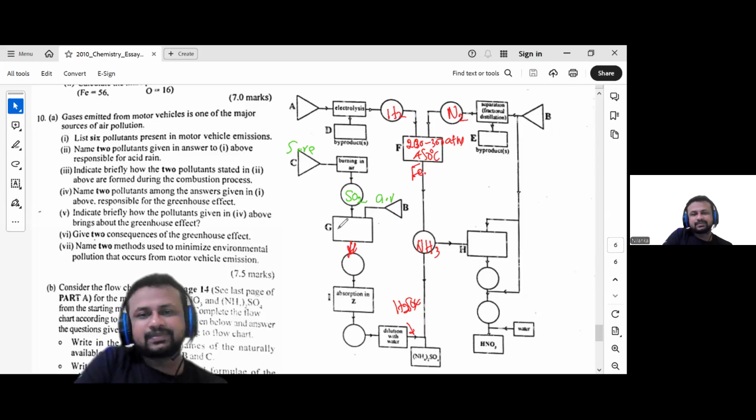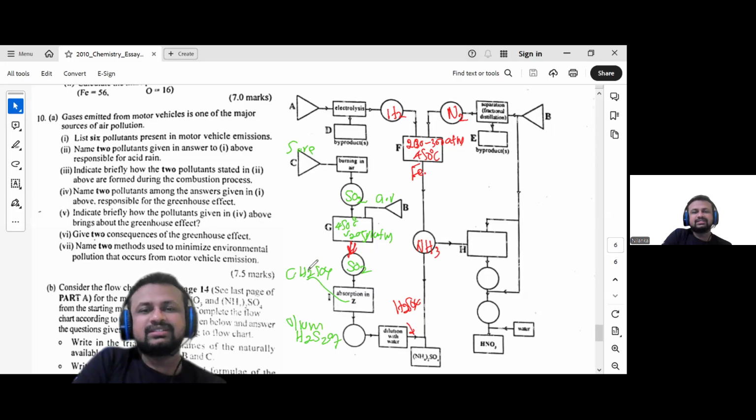What are the conditions here? 450 degrees Celsius, vanadium pentoxide catalyst, and 180 atmospheric pressure, resulting in SO3. Absorption in Z, which means concentrated sulfuric acid, resulting in oleum.